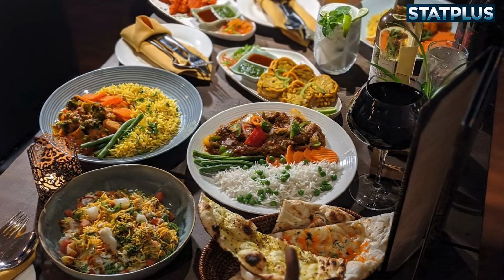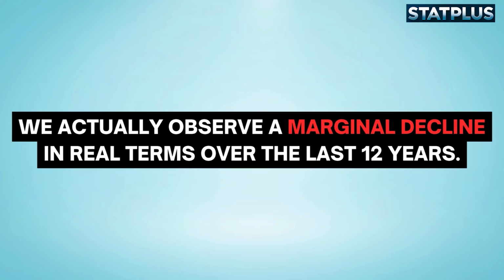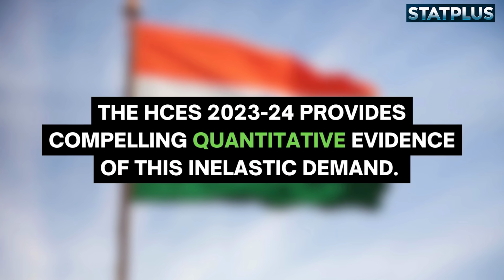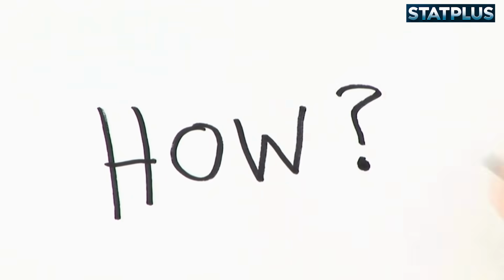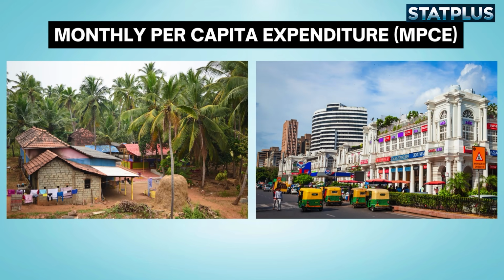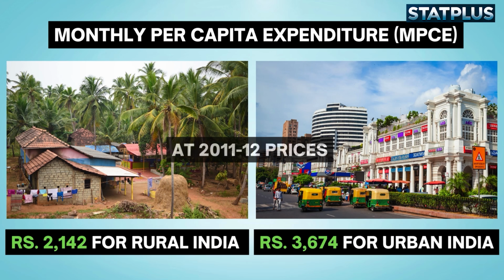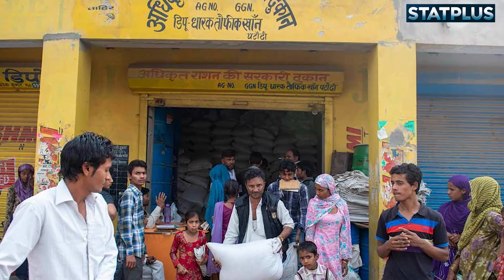Contrary to popular belief that essential per capita food demand has been increasing over time, we actually observe a marginal decline in real terms over the last 12 years. The Household Consumption and Expenditure Survey provides compelling quantitative evidence of this inelastic demand. Let's examine how. To begin with, the survey shows that monthly per capita expenditure stands at 2,142 rupees for rural India and 3,674 rupees for urban India at constant 2011-12 prices. Note that these figures include the value of essential items distributed under various government welfare schemes.